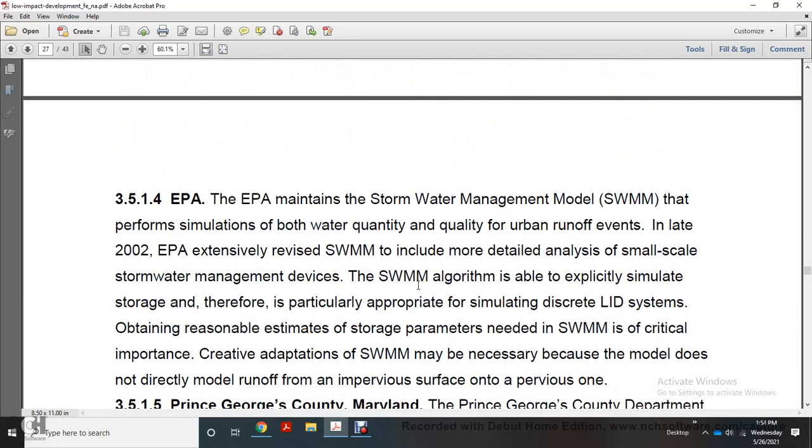The EPA maintains the Stormwater Management Model, which performs simulation of both water quantity and quality of urban runoff. In late 2002, the Environmental Protection Agency extensively revised the Stormwater Management Model to include more detailed analysis of small-scale stormwater management devices. The model algorithm is able to explicitly simulate storage, therefore it is particularly appropriate for simulating discrete low-impact development systems. Obtaining a reasonable estimate of the storage parameters of the model is of critical importance.